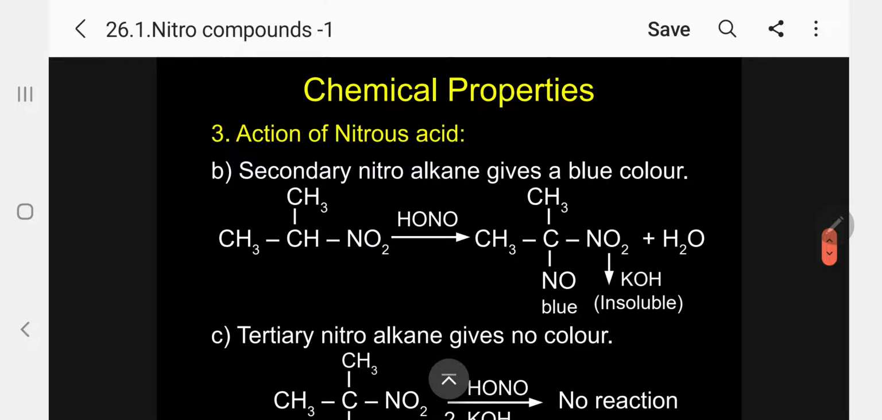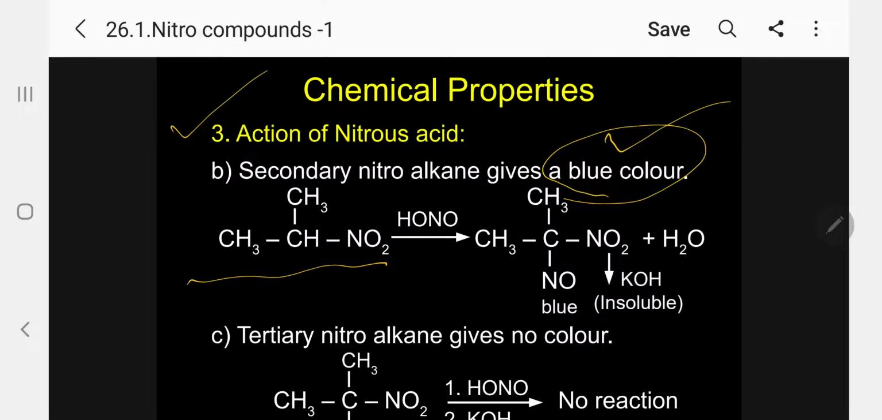Suppose it is a secondary, what will happen? I will take secondary, 2-nitropropane. Secondary nitroalkane gives a blue color. Kindly follow. I told you to memorize. You remember SB. SB stands for State Bank. It will immediately come to your mind. State Bank means secondary blue. Secondary blue, primary red, tertiary colorless.